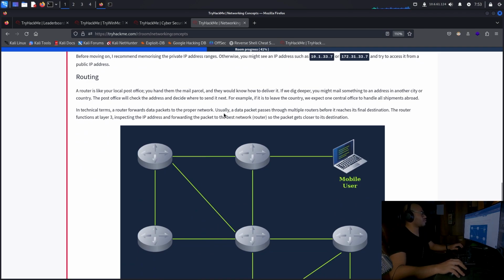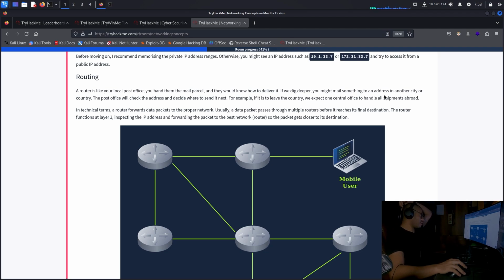Routing. A router is like your local post office. You hand them the mail parcel and they would know how to deliver it. If we dig deeper, you might mail something to an address in another city or country. The post office will check the address and decide where to send it next. For example, if it is to leave the country, we expect one central office to handle all shipments.